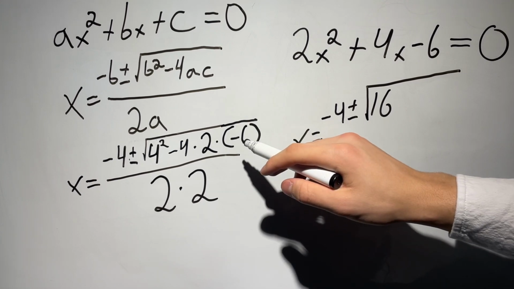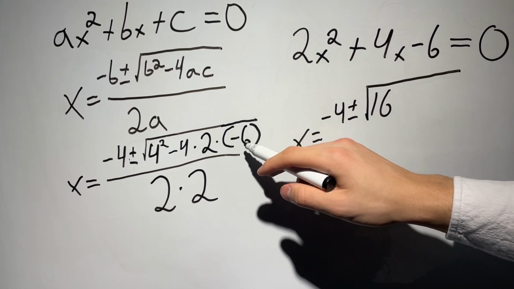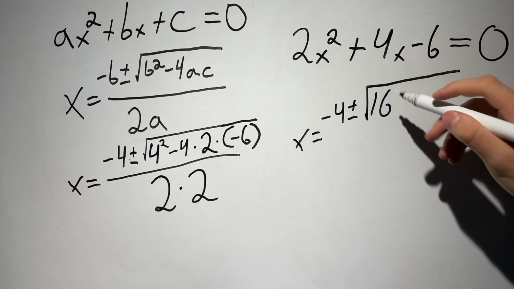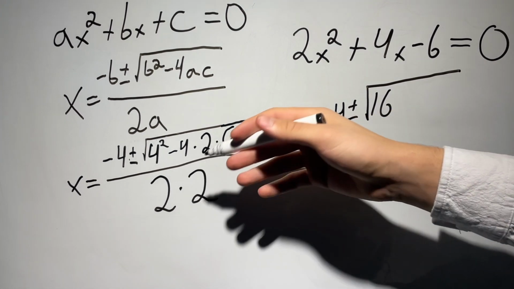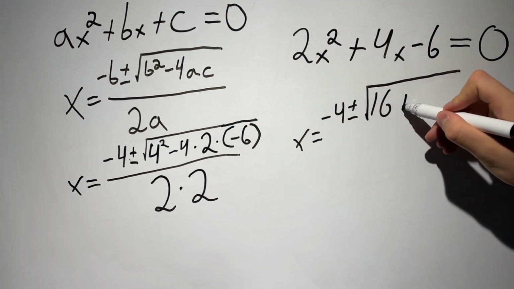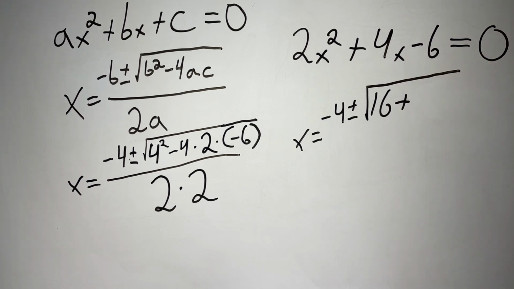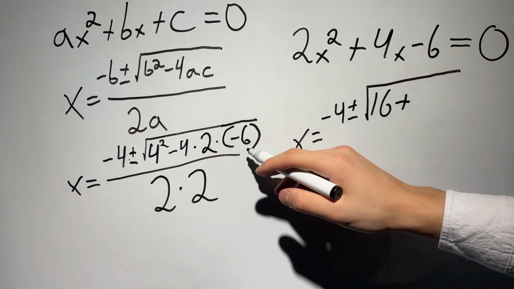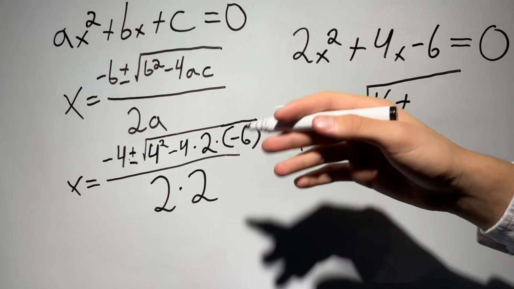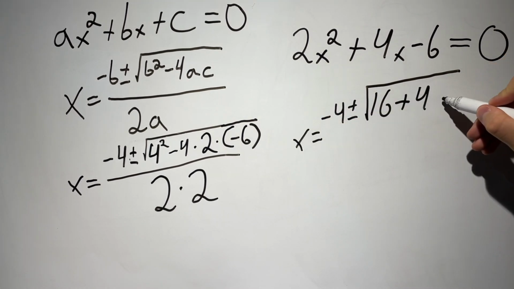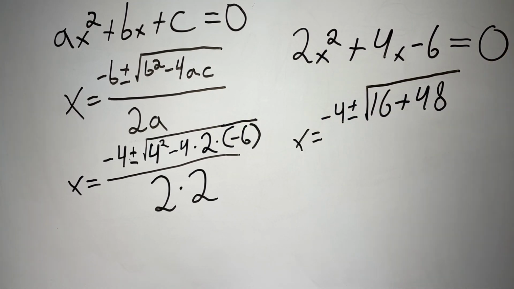And remember, because we have an even amount of negative signs, we're getting a positive. As you can see, there's an even amount, so we can already put a plus sign here. Like I said, 4 times 6 is 24 and times 2 is 48. We can plug in 48 here.